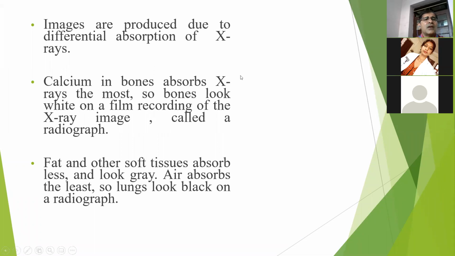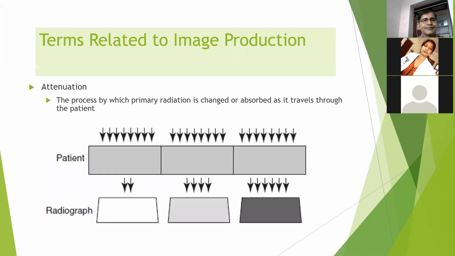Like calcium in the bone absorbs most of the X-ray, okay, so it will look white on the radiograph, right? Fat and other soft tissue absorb proportionately less quantity of the X-ray, so we observe a black or gray kind of impression on the radiograph.